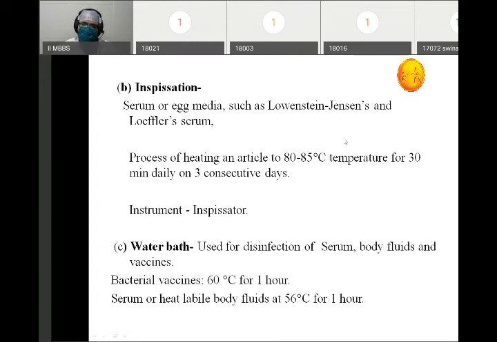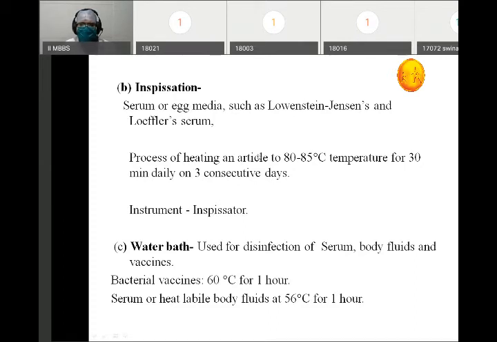But there may be some media or things which may not be heat stable, which may not be able to survive at a very high temperature, like serum or egg containing medium such as algae media, low flow serum. So if we heat them to 120 or 130 degrees centigrade, they will denature. The properties of that media will be lost.